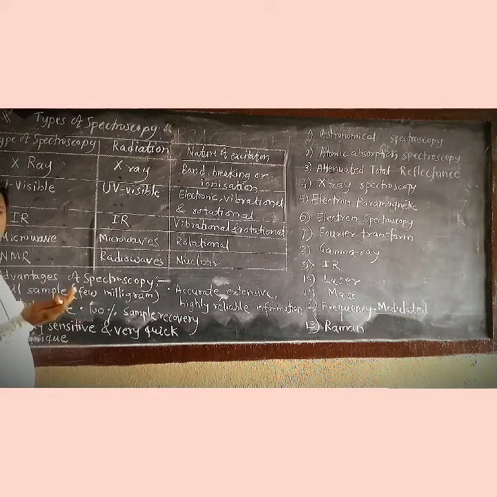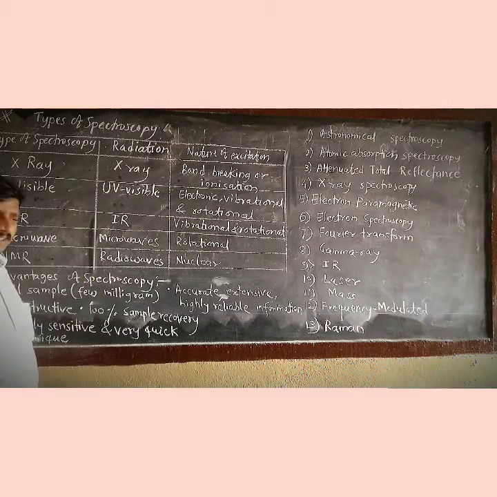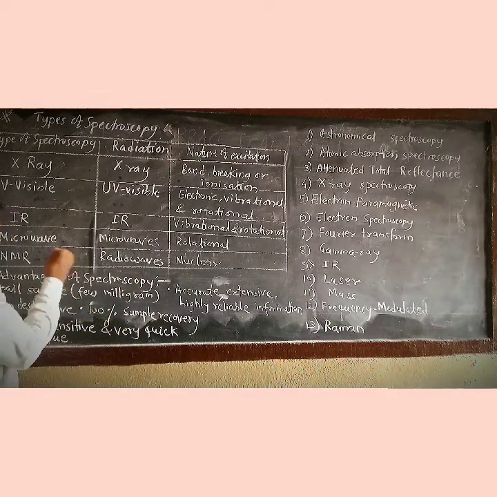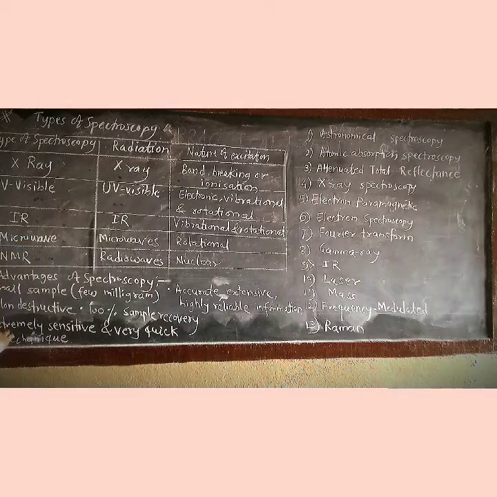When the sample is recovered 100%, it can be utilized for further techniques and further information. This point is very important. After that, this technique is extremely sensitive and very quick compared to other techniques.